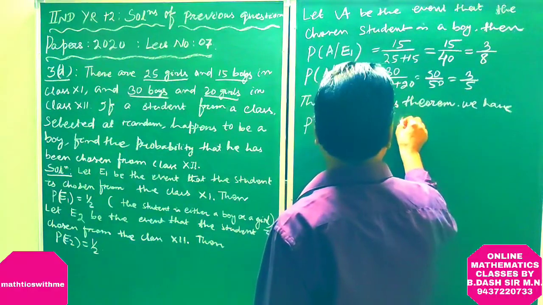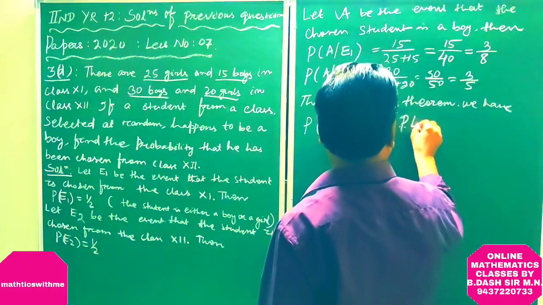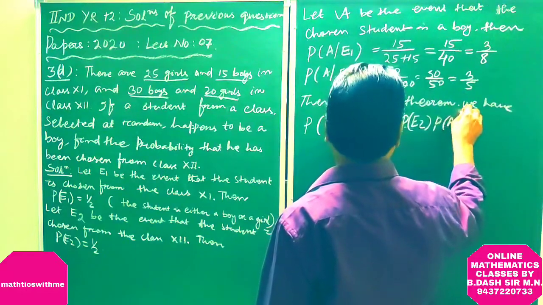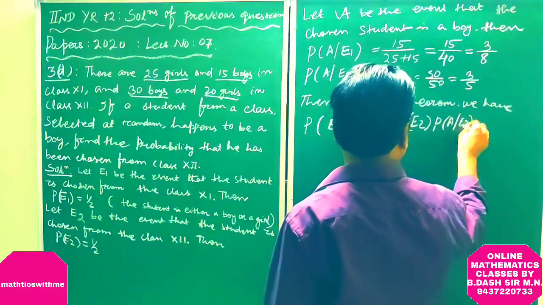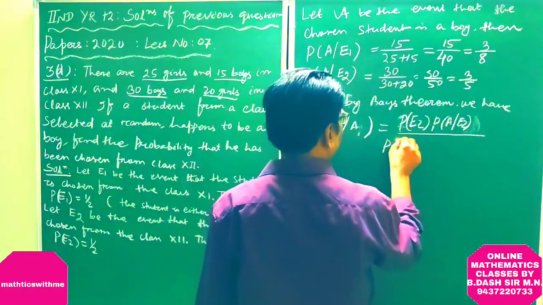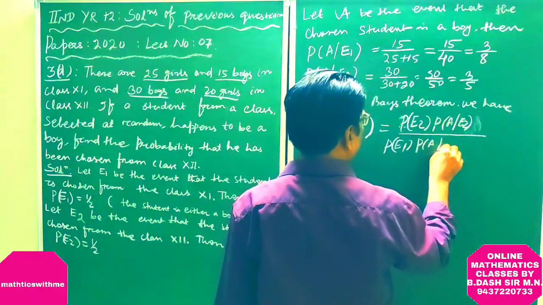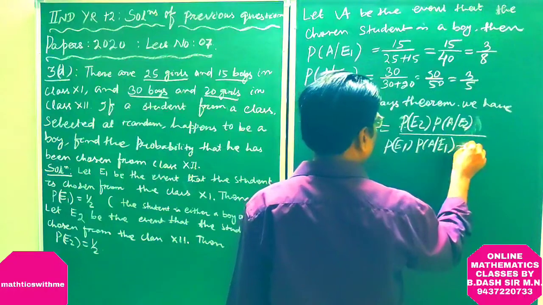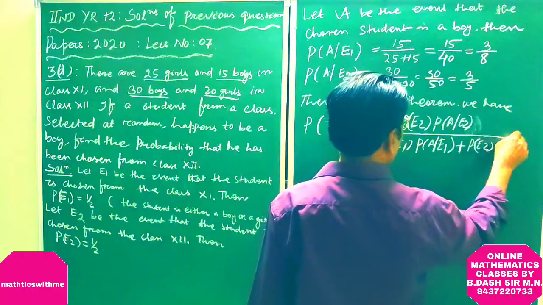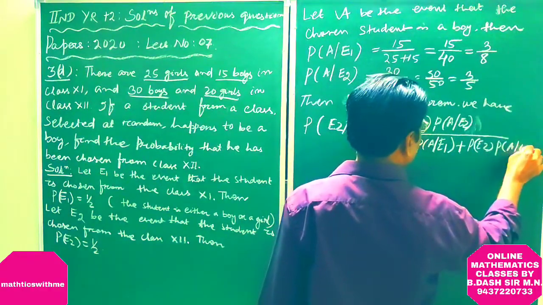This is equal to P of E2 into P of A given E2, divided by P of E1 into P of A given E1, plus P of E2 into P of A given E2.